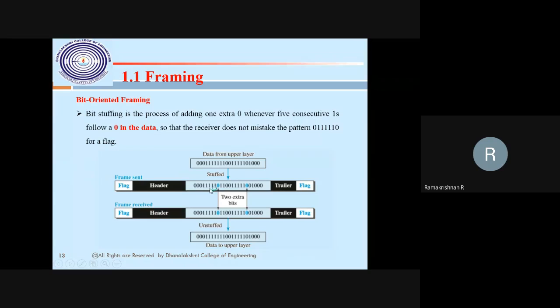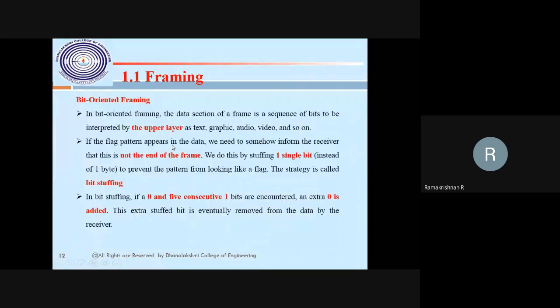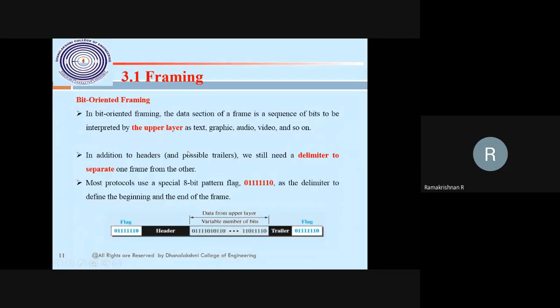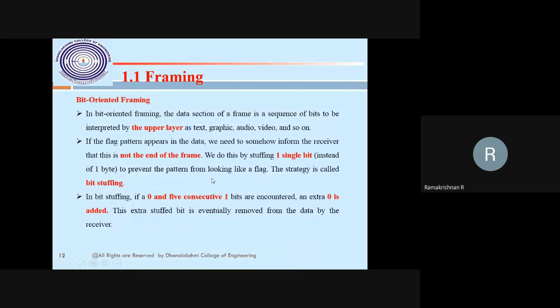So in the message, 0 followed continuously by 5 ones, I have to add one bit, and that bit should be a 0. This is stuffing, then unstuff it, and the same content will be delivered. This is what to understand as bit oriented stuffing. So bit oriented stuffing is nothing but the message being sent from the source node to the destination node. This is the format we have to send it in.